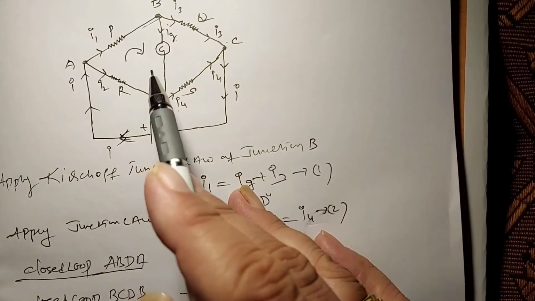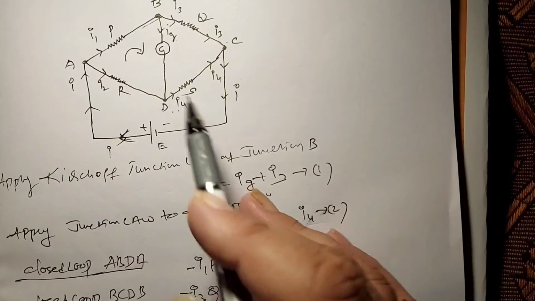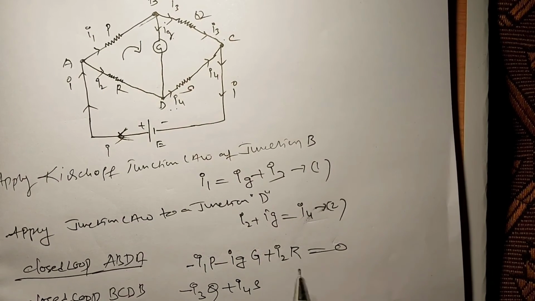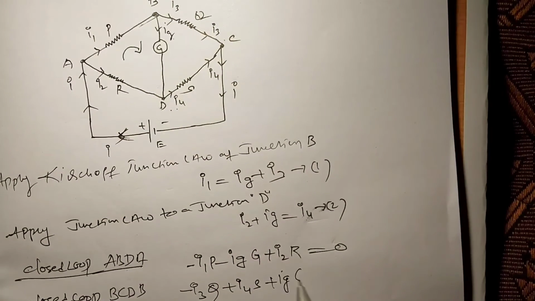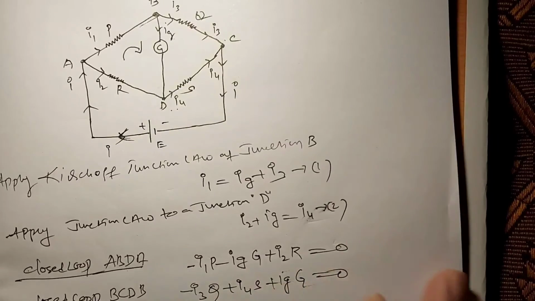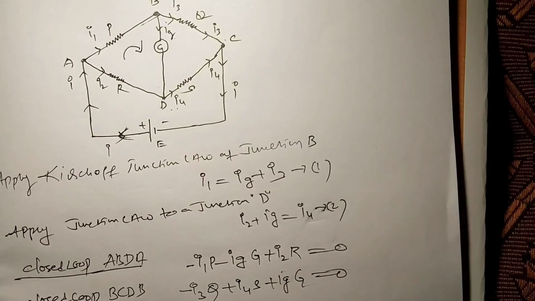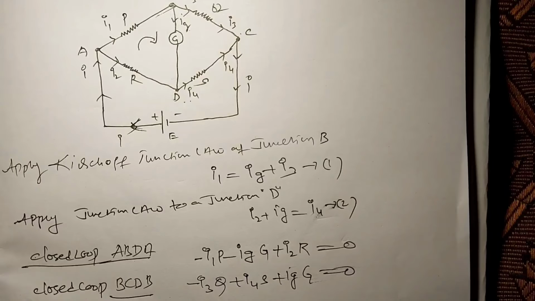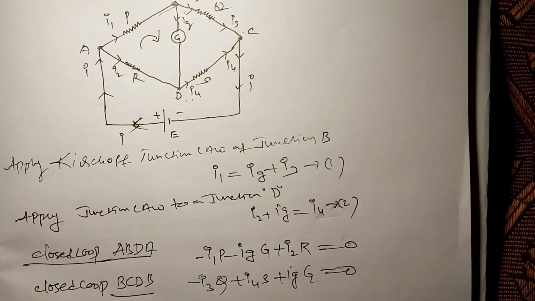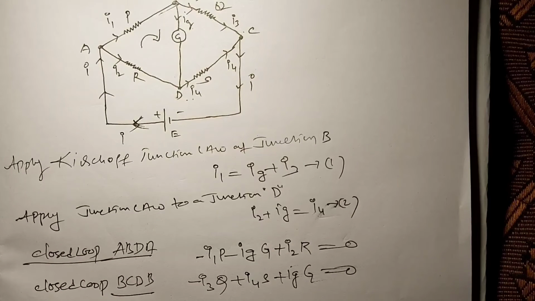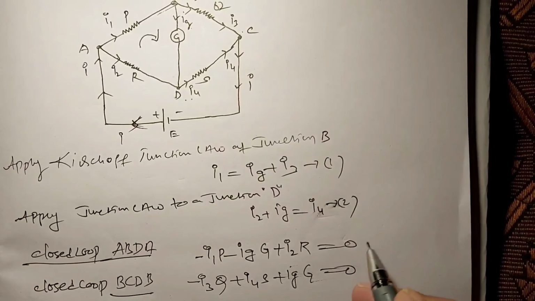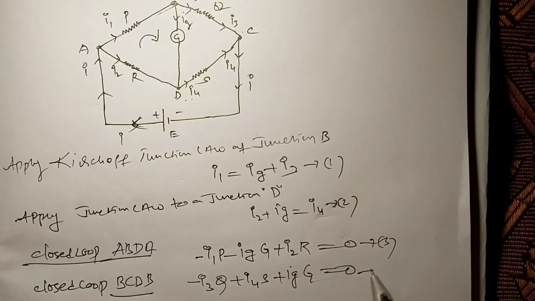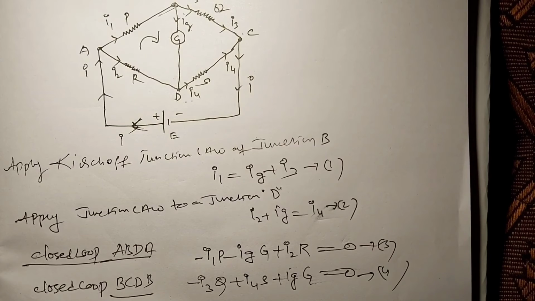Here also the current is coming opposite to our direction, so we take Ig into G. The sum is equal to 0, as there are no batteries in this closed loop BCDB. Right. This is equation 3 and this is equation 4.